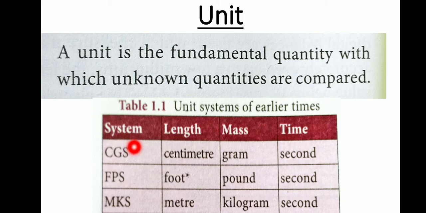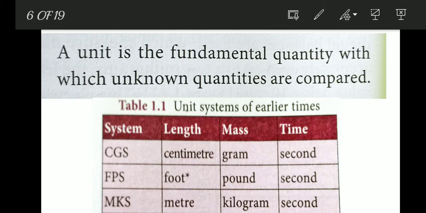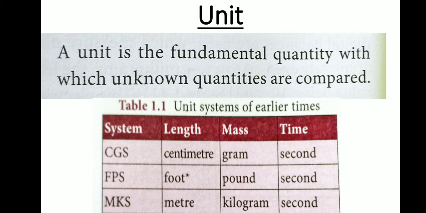System CGS: length centimeter, mass gram, time second. What is FPS? F means foot: length foot, mass pound, time second. What is MKS? Meter, kilogram, and second.